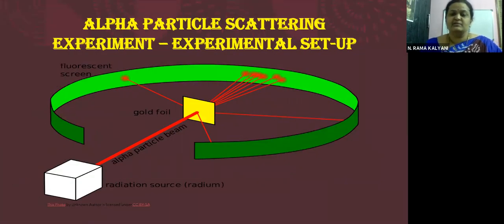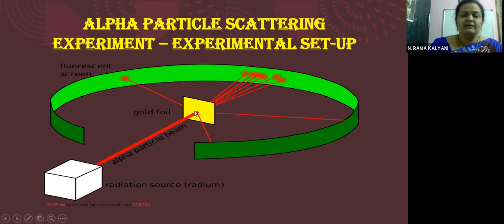Okay, children. So this is a brief, small diagram of the alpha particle scattering experiment, showing how the experiment was set up. This is a fluorescent screen, children, coated with zinc sulfide. We have a source of radiation which emits alpha particles, and a gold foil.